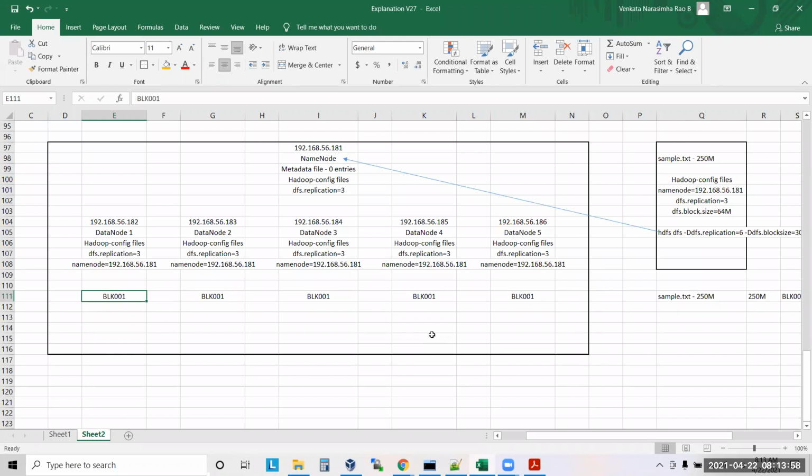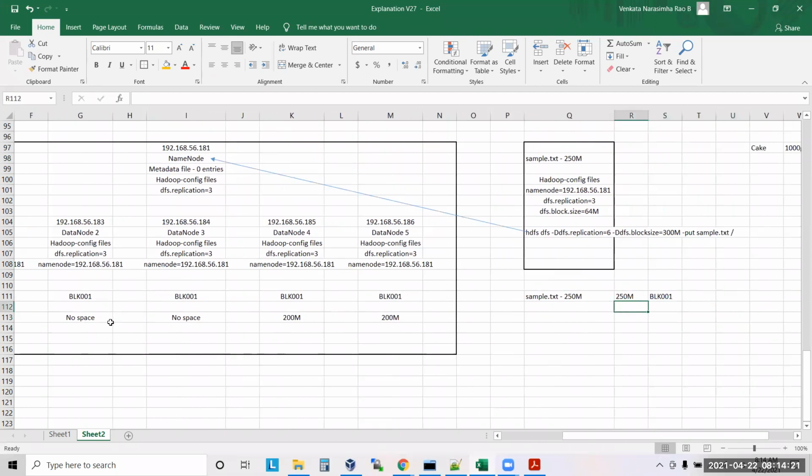Let us take this scenario. You have 5 data nodes. Here there is no space, no space, no space. Here I have, let's say, 200 MB, and here 200 MB, and let's say 300 MB, 300 MB.